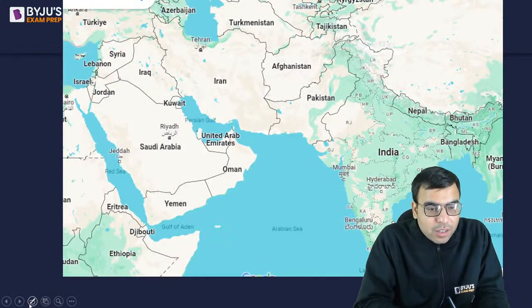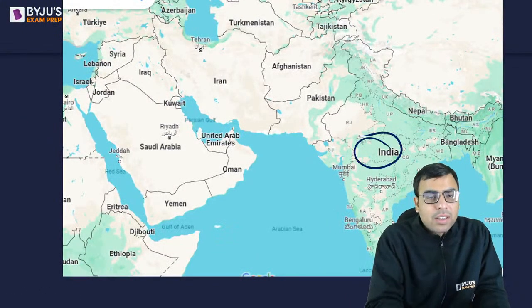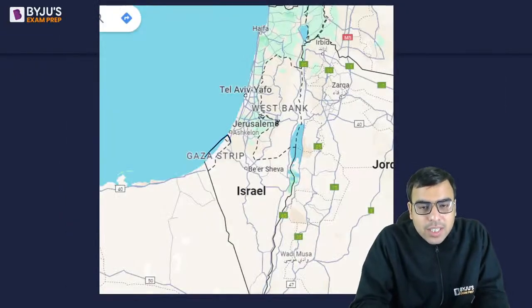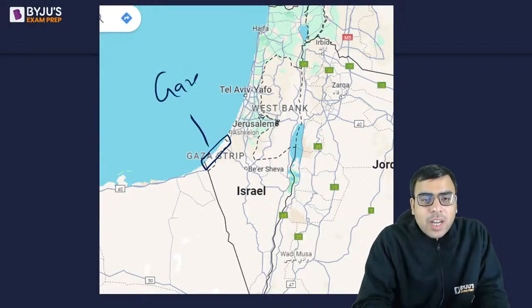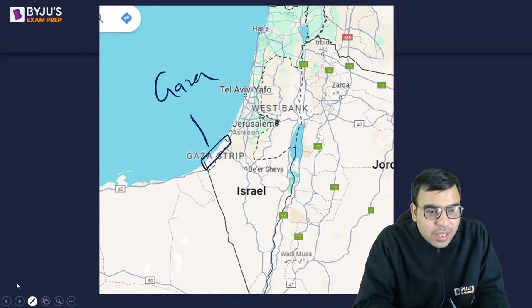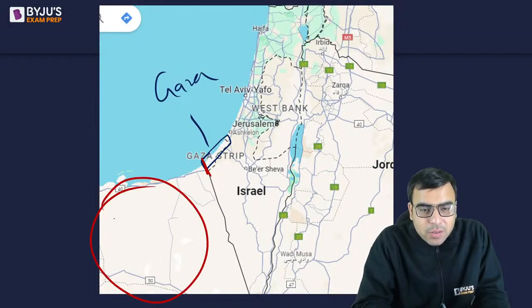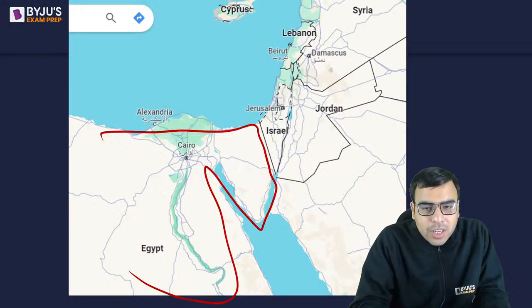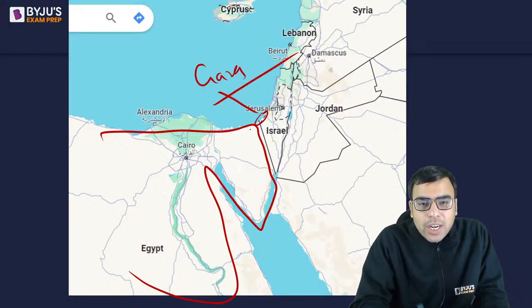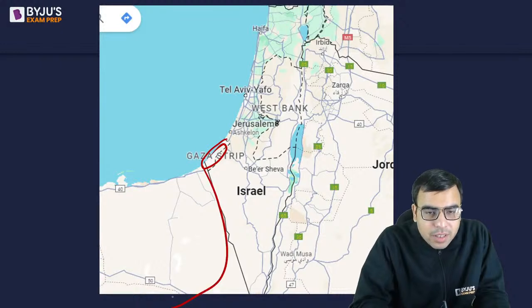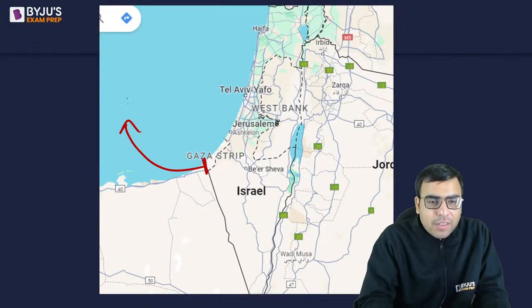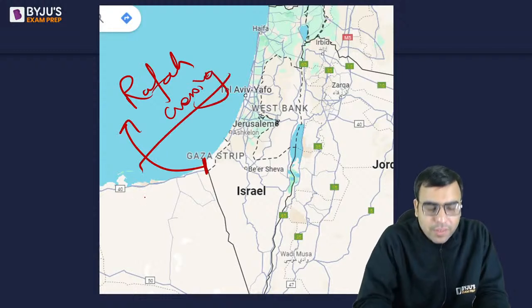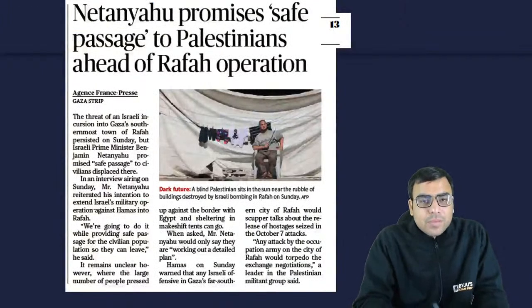ओके, है ना. So let me show you here. So here is India, यहाँ पे Israel है, so this is Israel, है ना. If you see it, this one is Gaza Strip. So Gaza is getting a lot of actually food and other resources from this. ये जो border है ना, यहाँ पर Egypt है, this one is Egypt. ये पूरा जो है this one is Egypt, okay? और यहाँ पे this one is Gaza. So the border between Gaza and Egypt, है ना? So ये वाला जो border, this is called as Rafah crossing. Okay, so just have an idea, है ना?